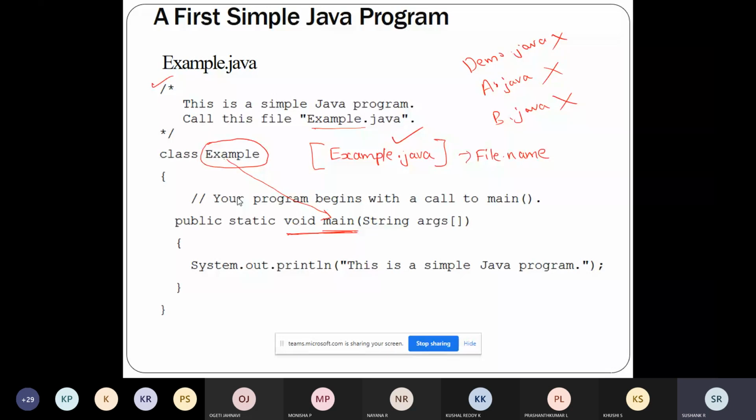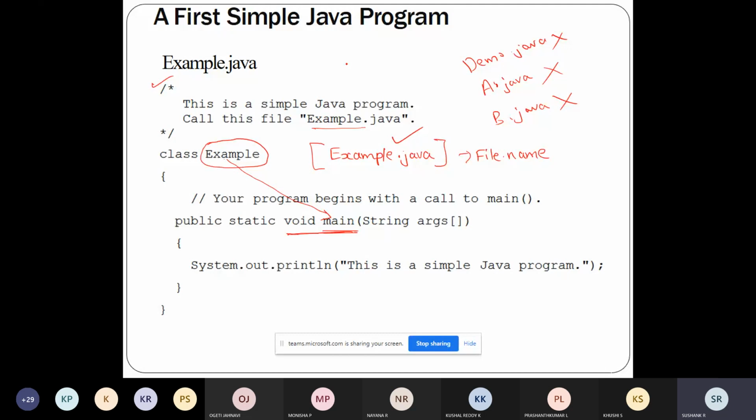Is this point clear? Because this source file is the compilation unit, which will contain the class definition. The compiler always requires the source file with the file name and extension. And what is the extension here?